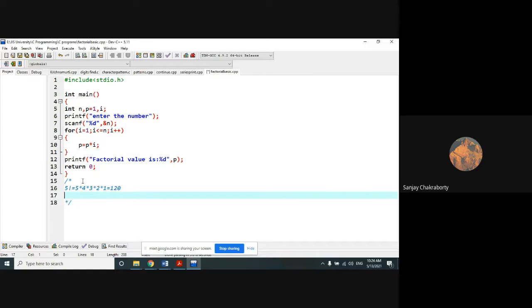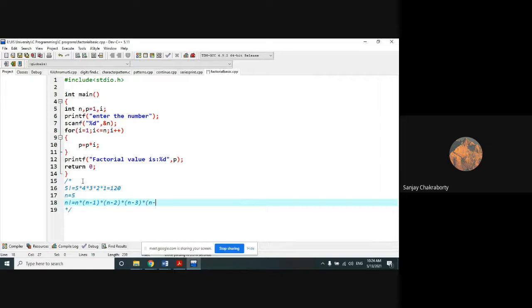So how can we do this 5 factorial? This 5 will be treated as n, because we have given 5 as the input of n. So that should be n factorial. N factorial means n into n minus 1 into n minus 2 into n minus 3 into n minus 4. And we will stop here, because n minus 4 is 1, where the n value is 5. So our factorial will stop here.